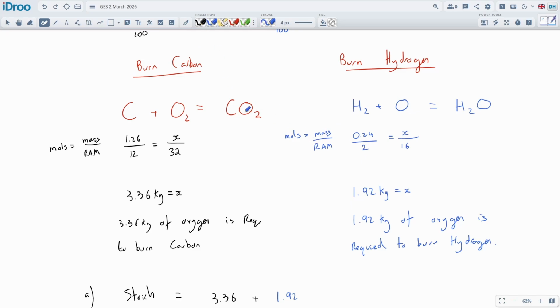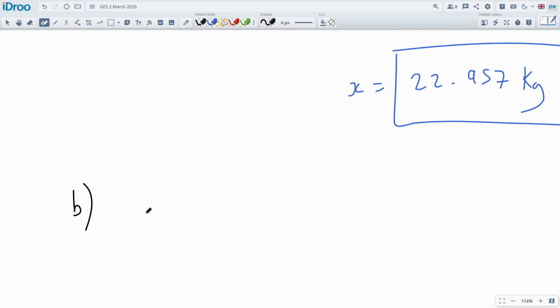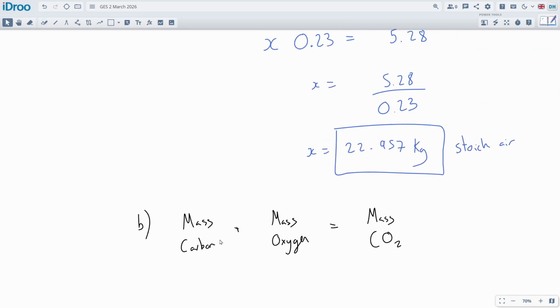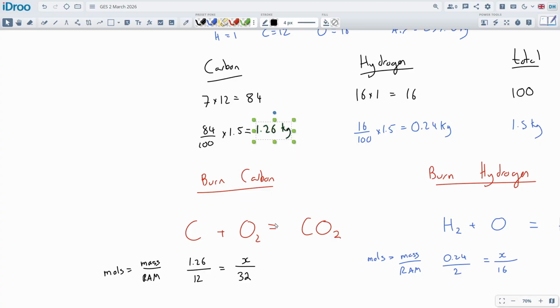We do care about the CO2 being produced, and what we can do is say if we add together this mass plus this mass, we should get the mass of the CO2 produced, because we're using conservation of mass laws. The mass doesn't actually change between the inputs and the outputs. So we should be able to say the mass of carbon plus the mass of the oxygen used to burn that carbon should equal the mass of the CO2 produced. Okay, that's actually very easy because we know the mass of the carbon. Aren't we burning 1.26 kilograms of carbon? Yes, I think we are.